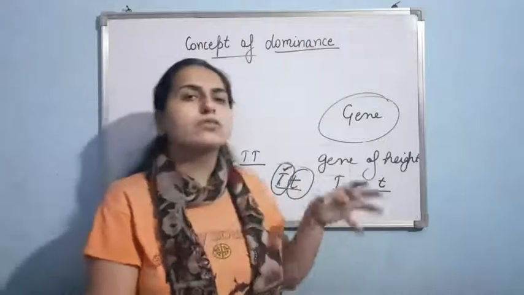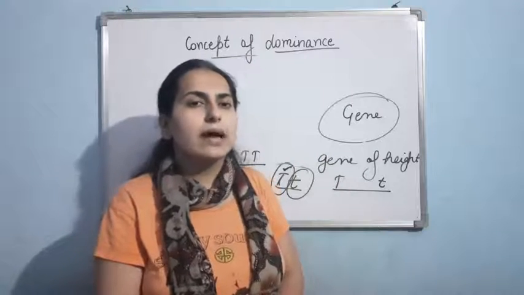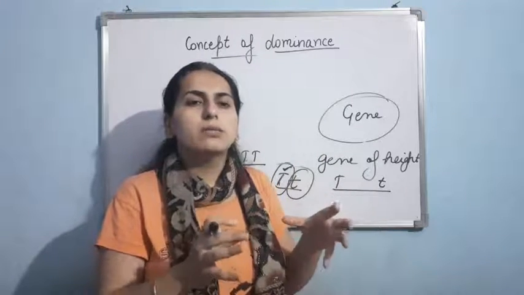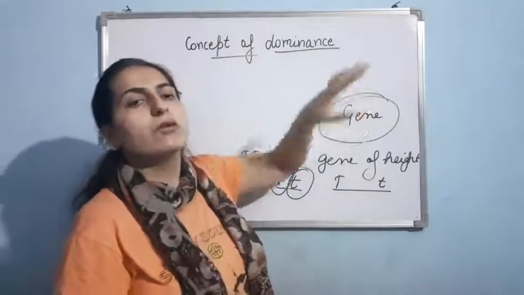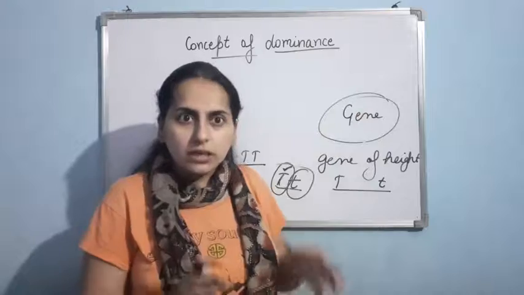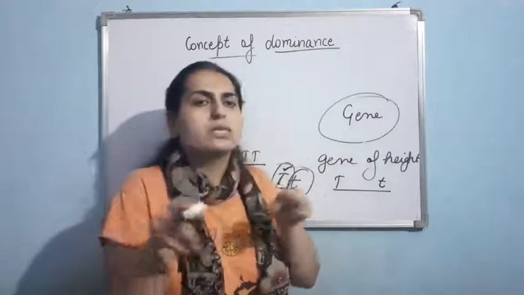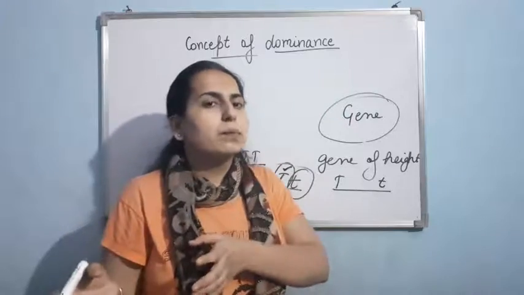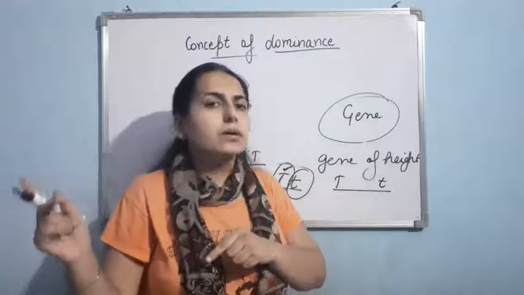And if I talk about genes, as I said, a gene is the unit of inheritance and is responsible for a particular trait. Basically, genes are responsible for making the proteins, and the process by which proteins are made from the gene we'll learn in chapter number 6.